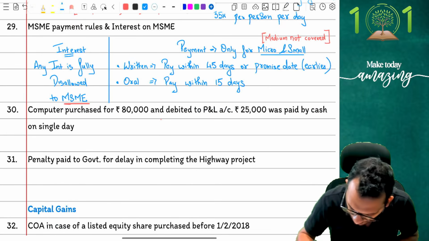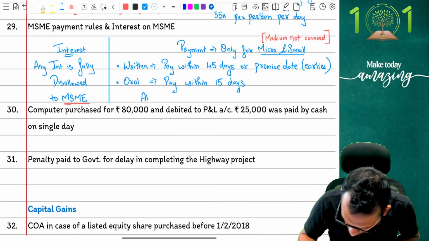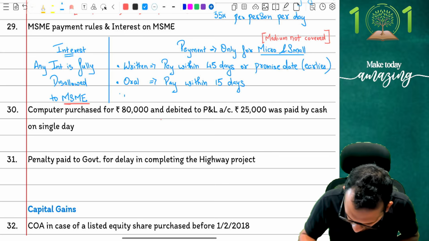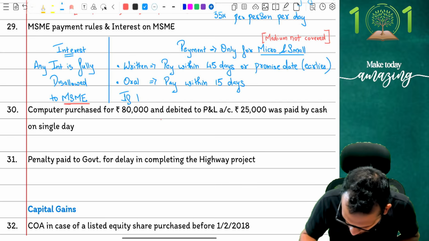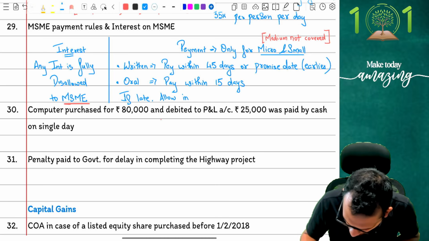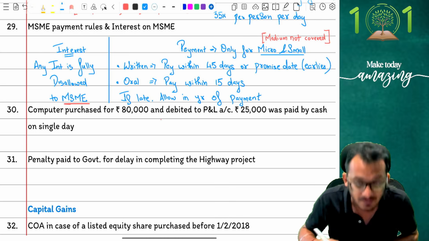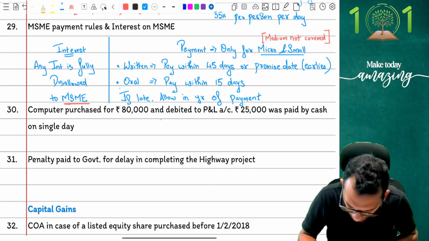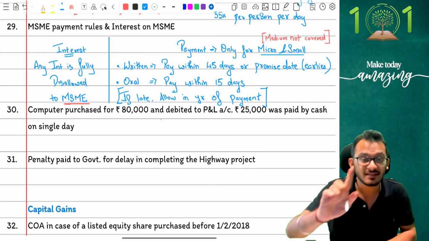Some things to be kept in mind. It is allowed, you can say, if late, allow in the year of payment. Yes, it's not a permanent disallowance, it's a temporary disallowance. Income tax says whenever you've made the delay, you can claim it in the year of payment, which is why you have to be careful.